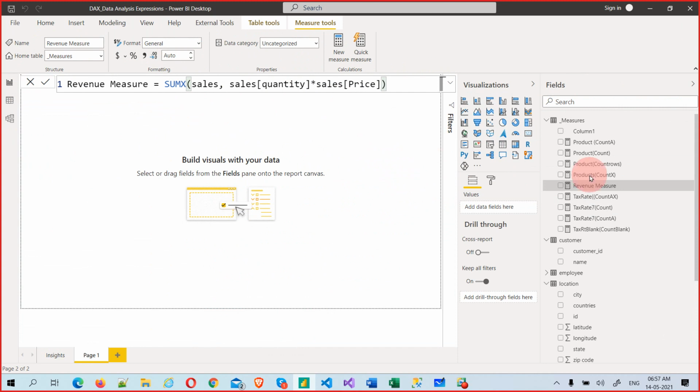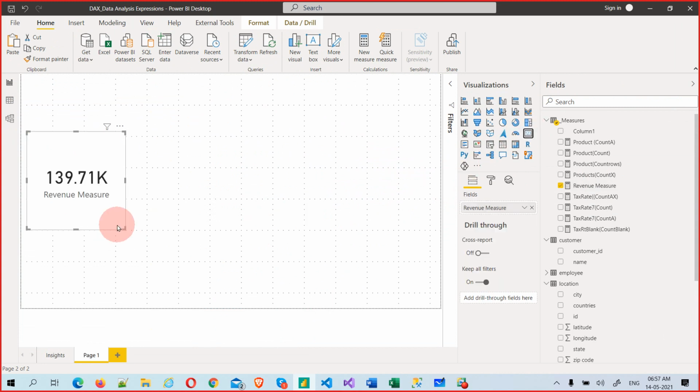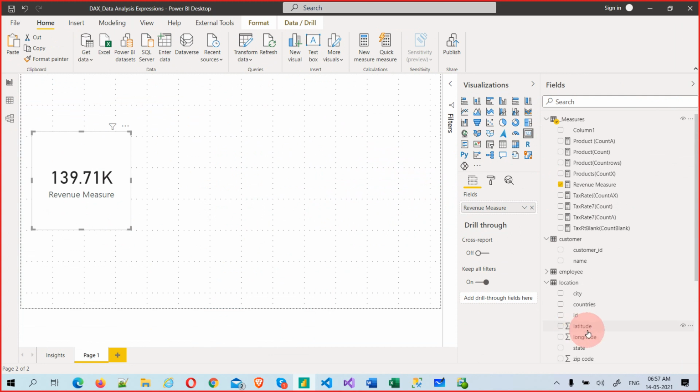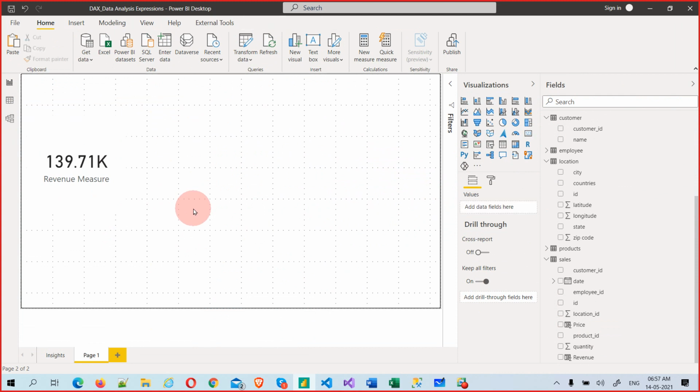This is the total revenue, 139.71K. How can you confirm? Without this also you can get that revenue simply, but we don't have a straightforward way. This is the revenue measure. Any questions so far?